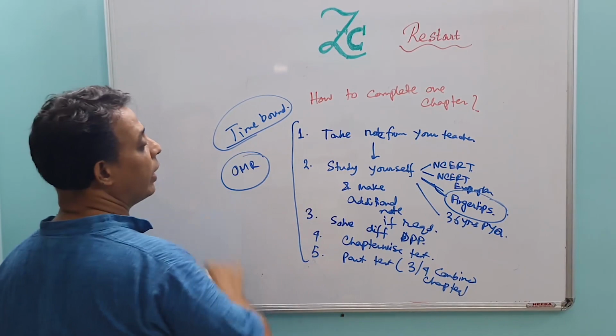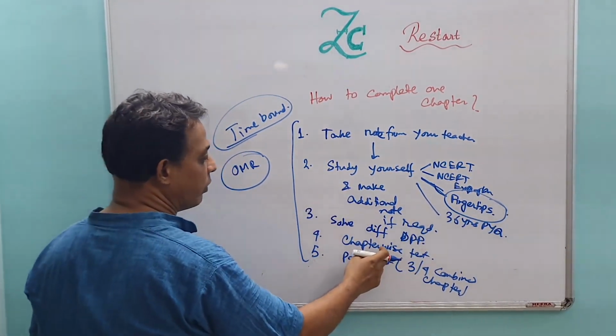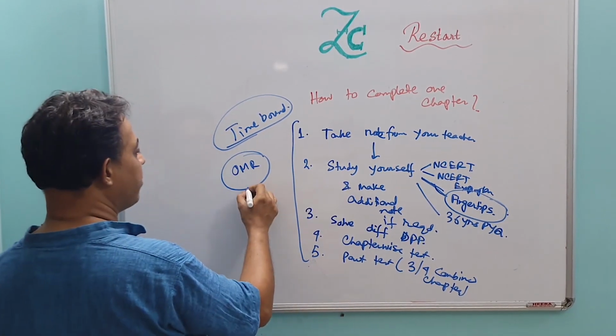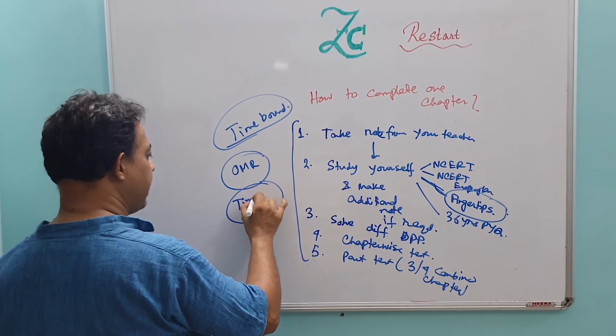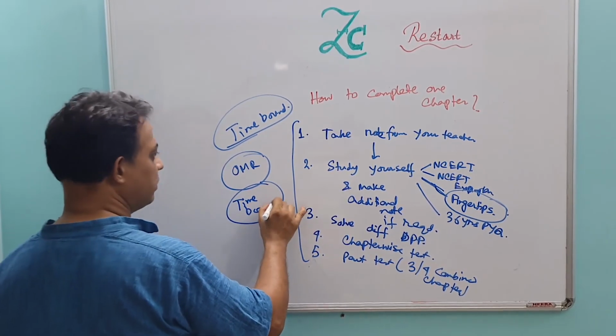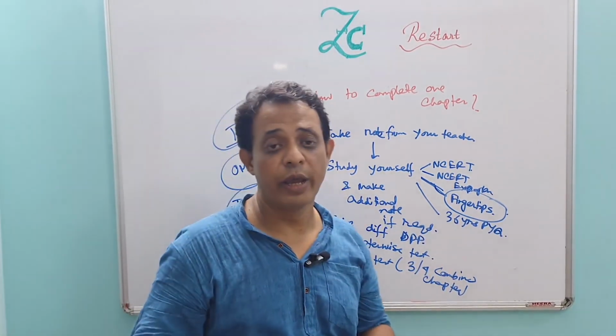Always use OMR sheet, whether that is the DPP or the Fingertips and the chapter wise test and the part test, OMR sheet and time bound. So for one chapter, that should be your way of preparation.